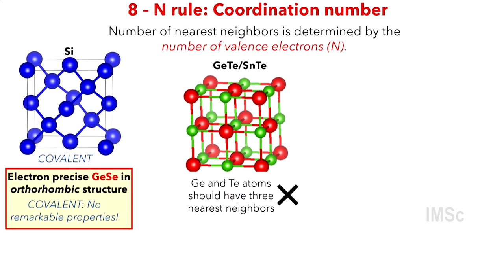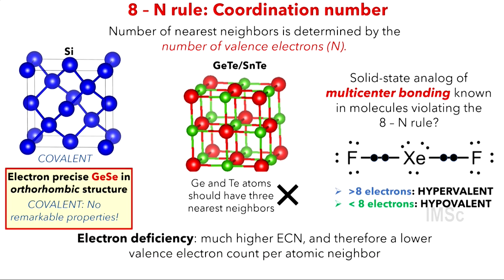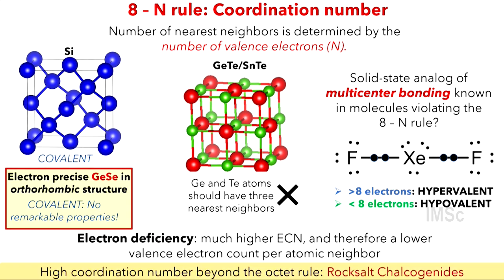But if you take a chalcogenide in the rock salt structure, indeed you have 3 electrons each per atom. So you have 6 electrons and you have 6 bonds. So it's essentially a half-filled state. You have too few electrons to make up those bonds. And that's why this is a key signature of these compounds: the effective coordination number is too large for the number of electrons they can afford.